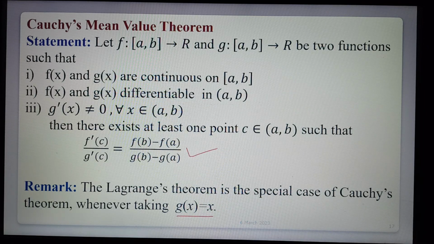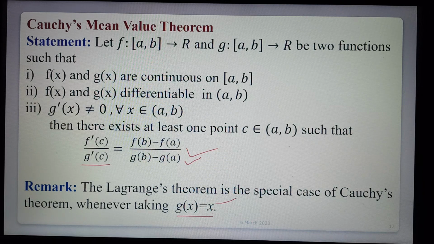In Cauchy's theorem, substitute g(x) = x. Then g(b) - g(a) = b - a. Next, g'(x) is the derivative of x, which is 1, so g'(c) = 1, and f'(c)/1 = (f(b) - f(a))/(g(b) - g(a)), that is, f'(c) = (f(b) - f(a))/(b - a). That is Lagrange's theorem. So Cauchy's theorem is the same as Lagrange's theorem whenever we take g(x) = x. So this is Cauchy's mean value theorem.